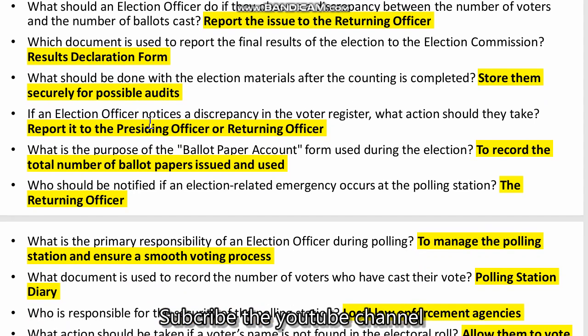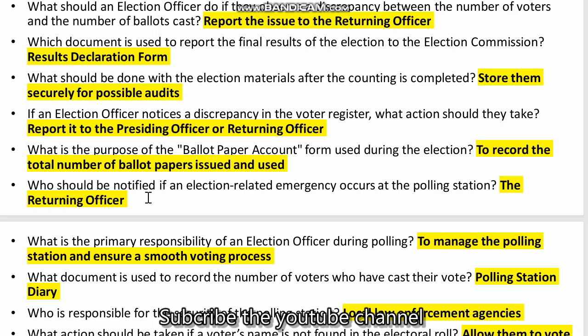If an election officer notices a discrepancy in the voter register, what action should they take? Report it to the presiding officer or the returning officer. What is the purpose of the ballot paper account form used during the election? To record the total number of ballot papers issued and used.